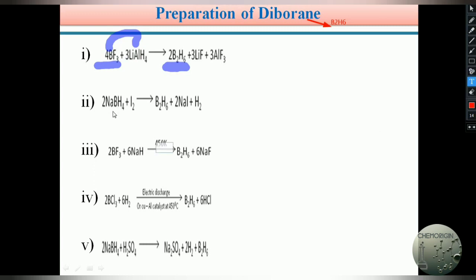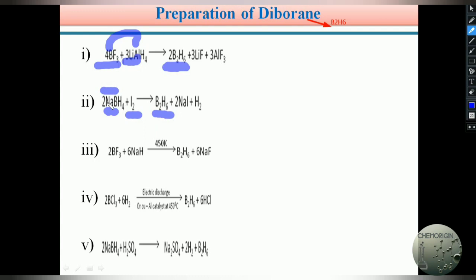Similarly, lithium is a 1A group metal, and sodium is also a 1A group metal. Lithium is with aluminum, and here sodium is with boron. See how attractively boron reacts with the 1A group metal. Lithium aluminum hydride gives diborane. Similarly, sodium borohydride is treated with iodine and forms the desired diborane.